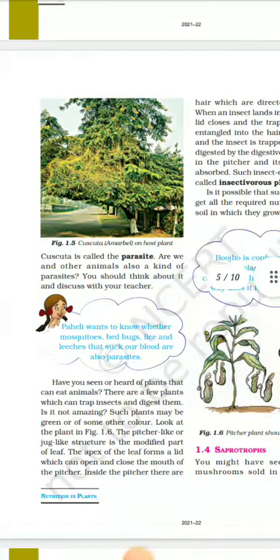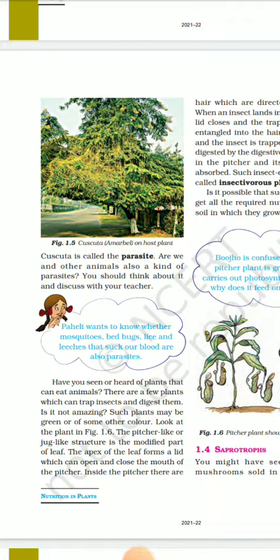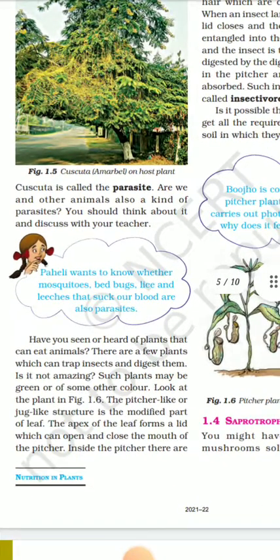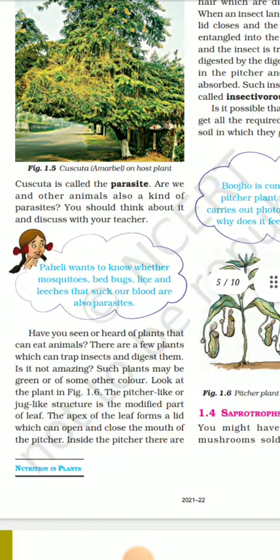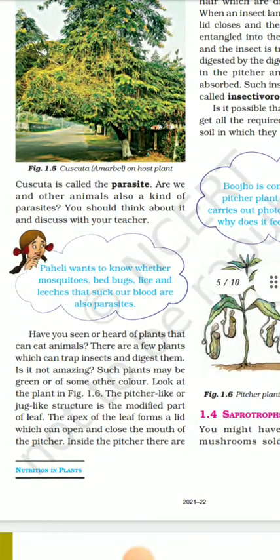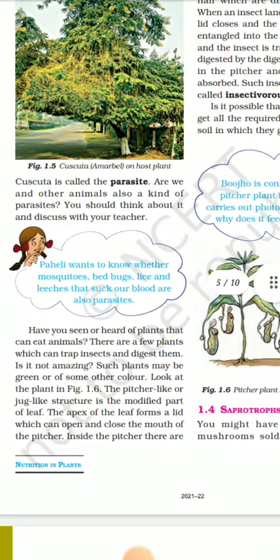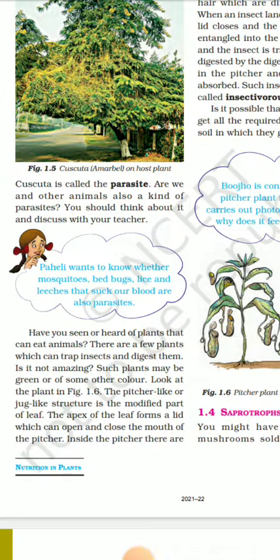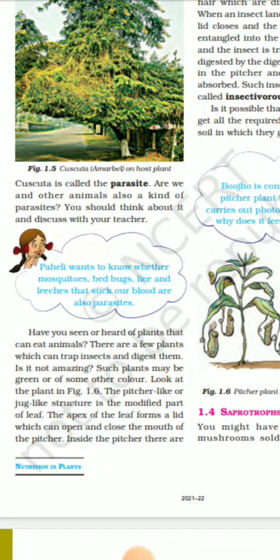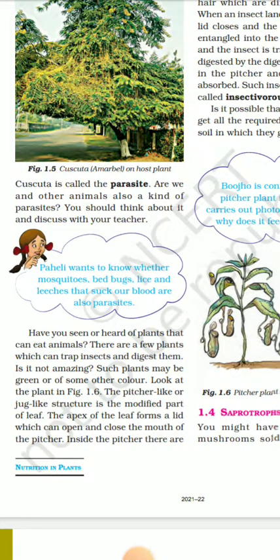Now then, have you seen or heard of plants that can eat animals? There are a few plants which can trap insects and digest them. Is it not amazing? Such plants may be green or of some other color. Look at the plants in figure 1.6. The pitcher-like or jug-like structure is the modified part of the leaf, and the apex of the leaf forms a lid which can open and close the mouth of the pitcher.